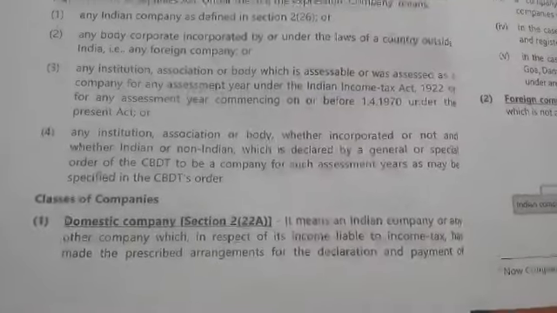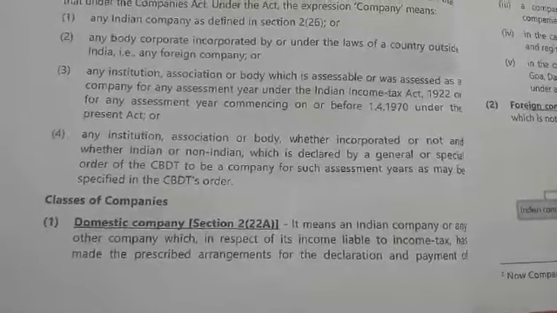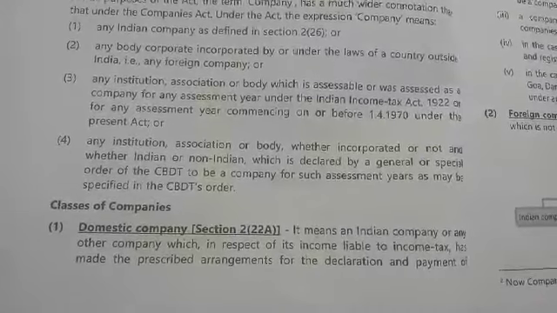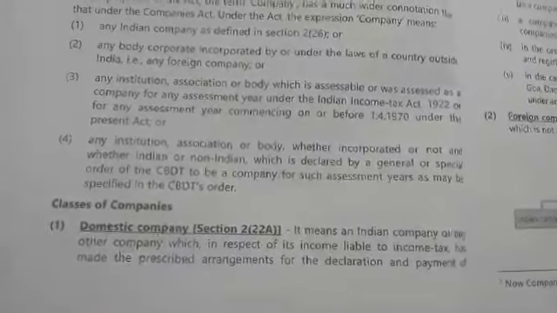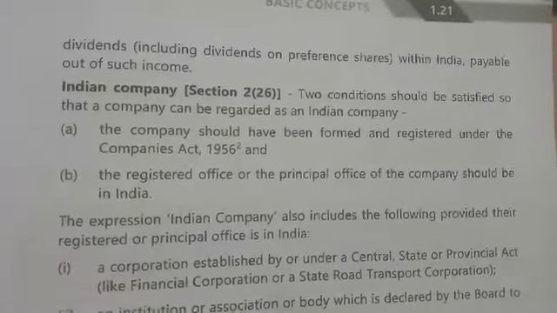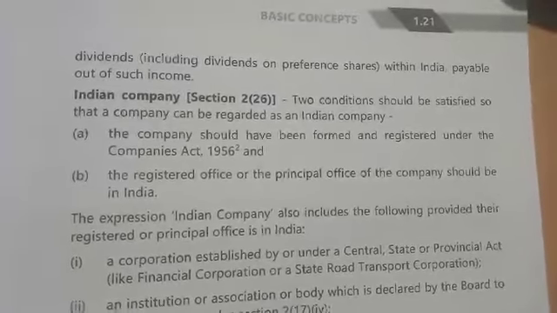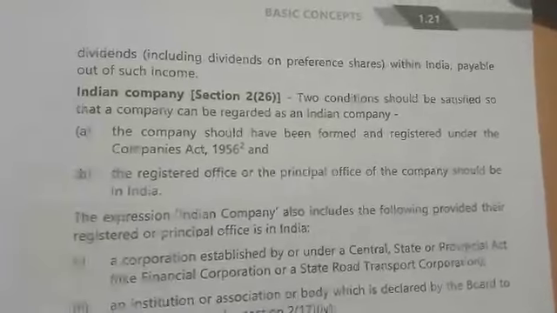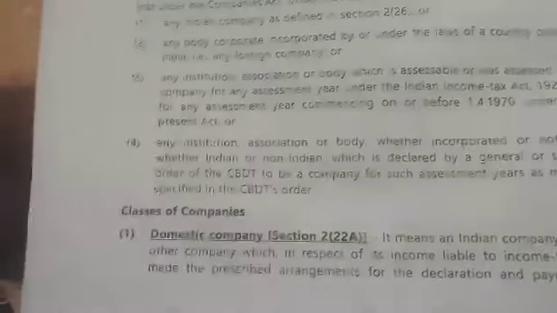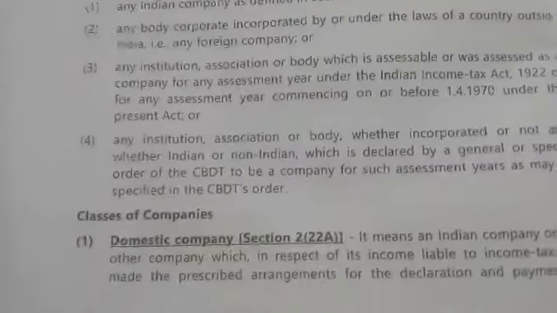First is domestic company. Section 2 subsection 22A tells that it means an Indian company or any other company which in respect of its income liable to income tax has made the prescribed arrangements for declaration and payments of dividends, including dividends on preference shares, within India payable out of such income. That is, if the company is situated in India and giving dividends to its shareholders, then that company is called a domestic company under section 2 subsection 22A.